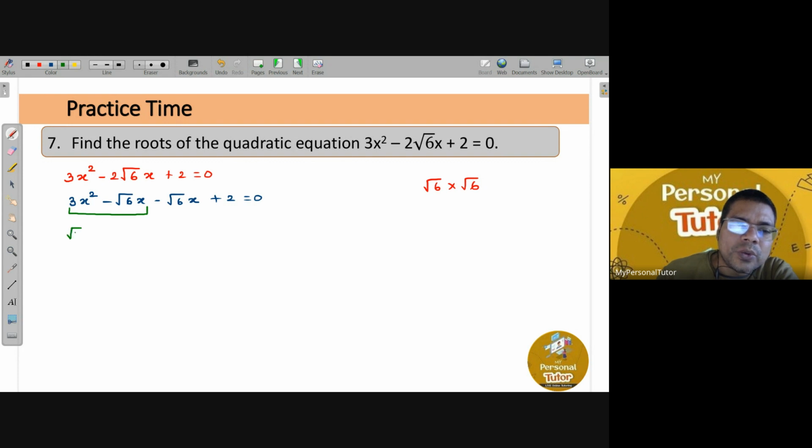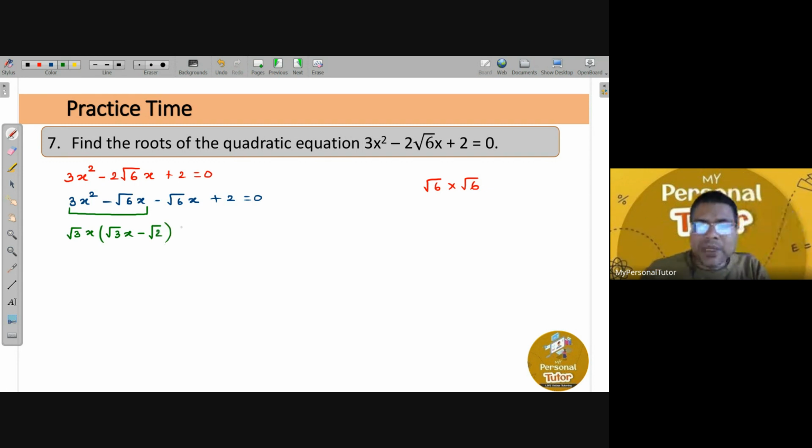If you take root 3 times x as common, one of the root 3 will come, because root 3 times root 3 will become 3. And x you have taken outside, so one more x will be there. And then minus. From root 6x, you have already taken root 3x. So only remaining will be root 2, right?